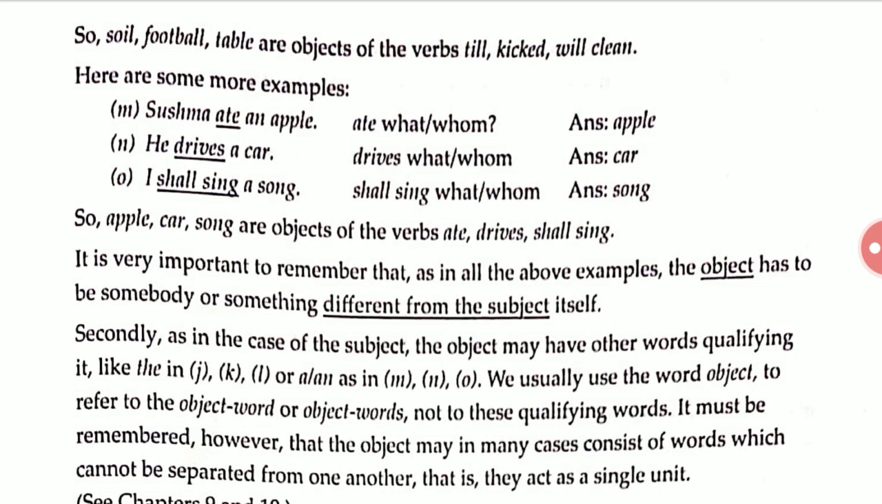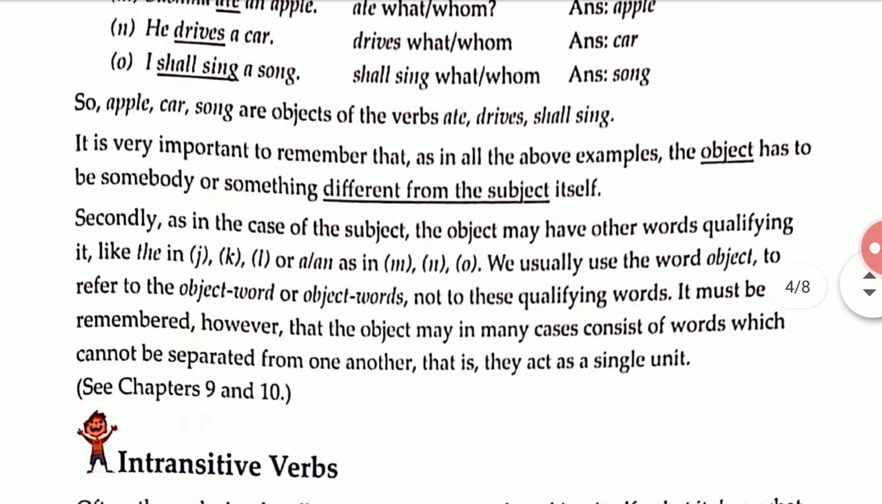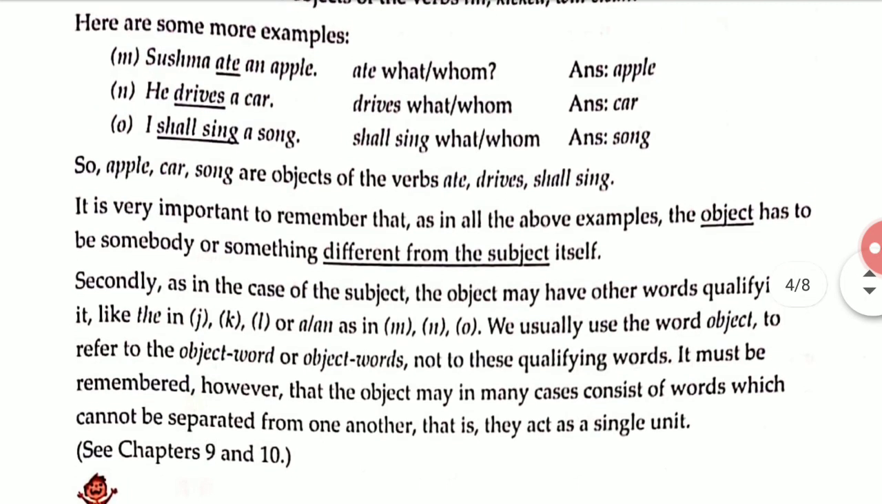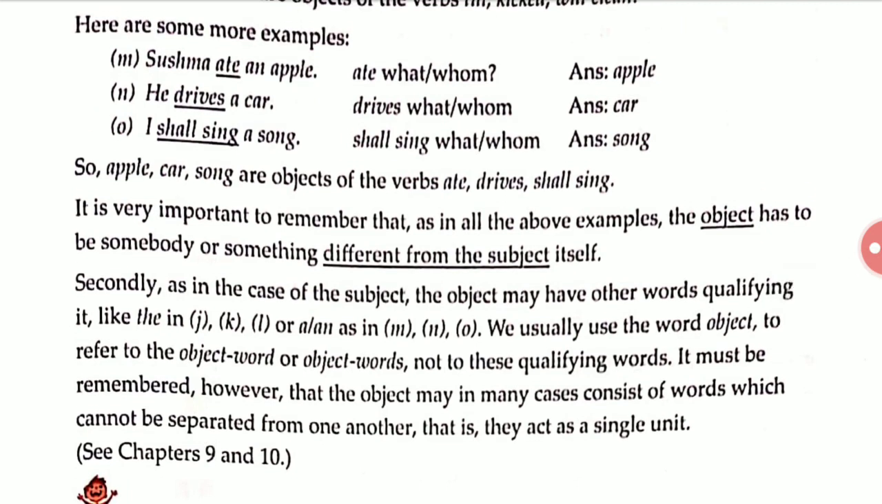It is very important to remember that, as in all the above examples, the object has to be somebody or something different from the subject itself. You have to remember this when we are identifying an object in a sentence, it should be different from the subject. Okay, different from the subject.